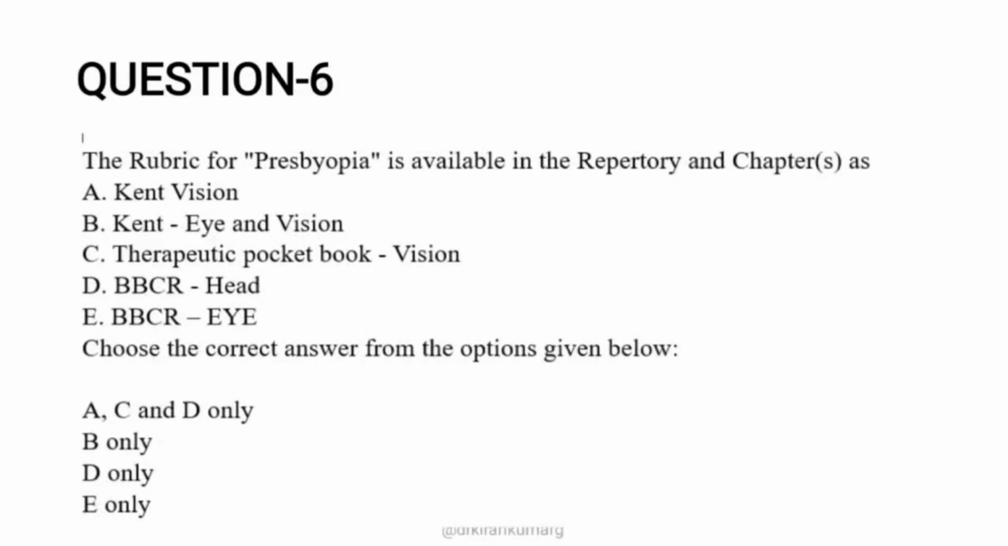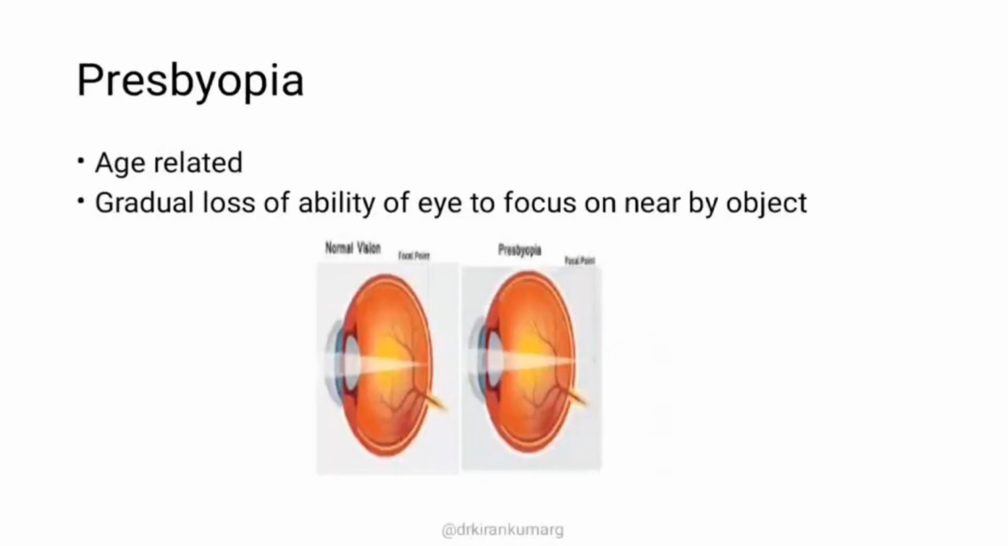Here in the options you have A, C and D only, then B only, D only and E only. So this is a multiple repertory question where you need to have knowledge of all the three repertories. But it's quite a simple question, because presbyopia is an age related accommodative disorder where you have a gradual loss of ability of the eye to focus on nearby objects. This is what the image is showing, and this is what the patient presents with also.